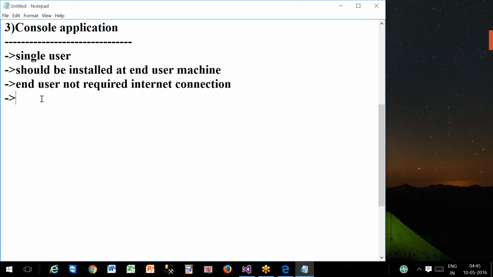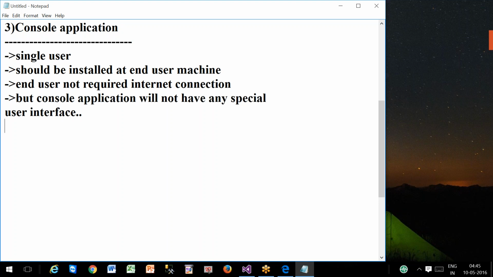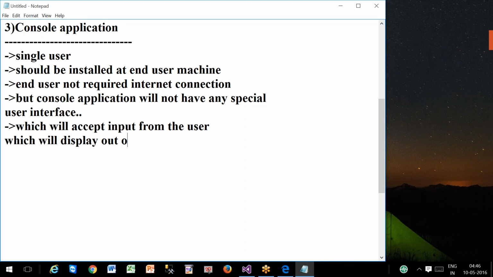But only one difference is that Windows application will have a special user interface, but console application will not have any special user interface which will accept input from the user, which will display output to the user by using command prompt window.